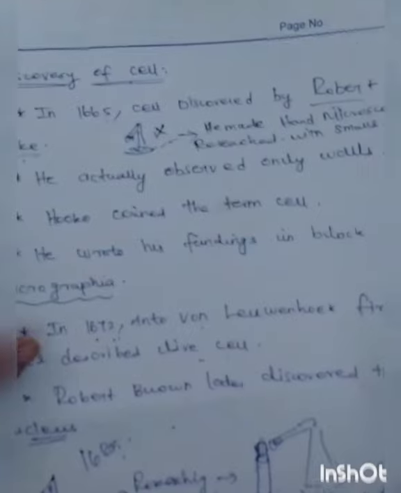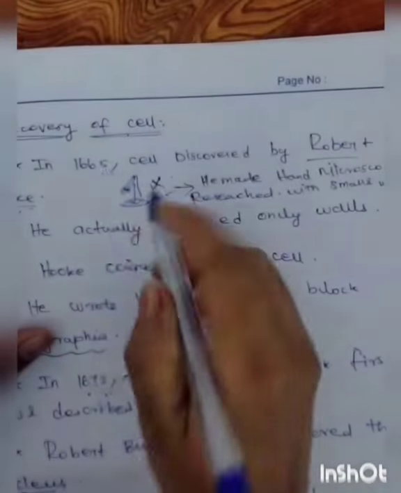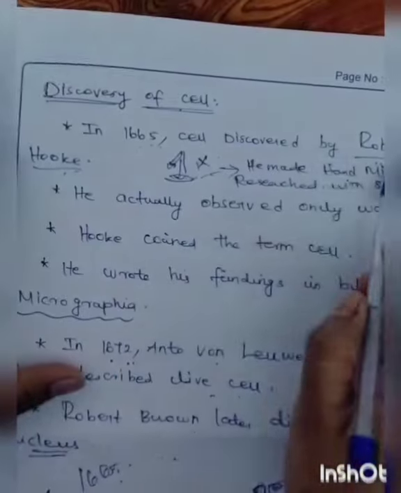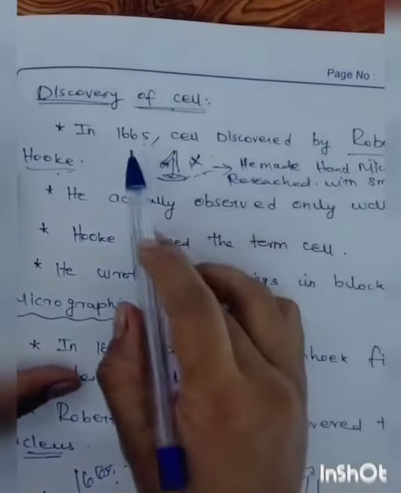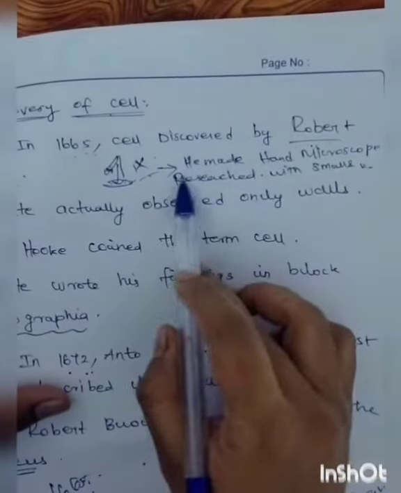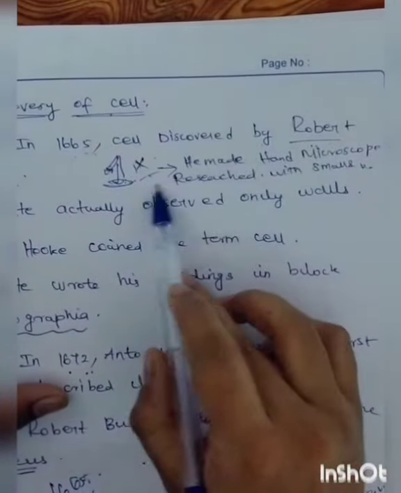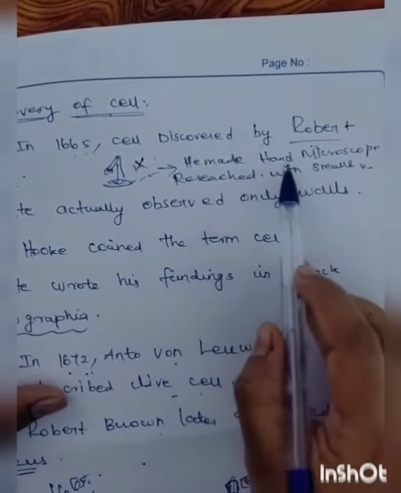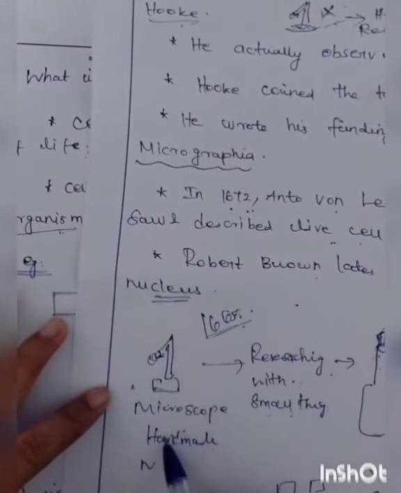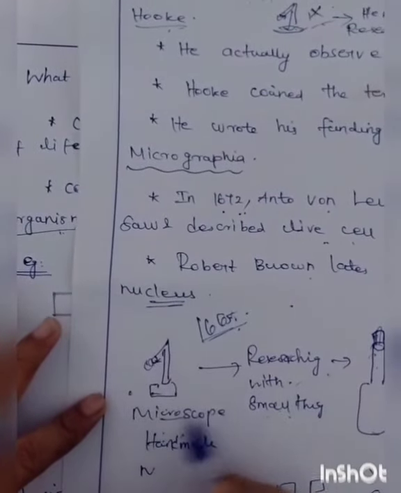Who discovered the cell? It was discovered in 1665 by Robert Hooke. In 1665 he did not have a proper microscope, so he made a small handmade microscope.